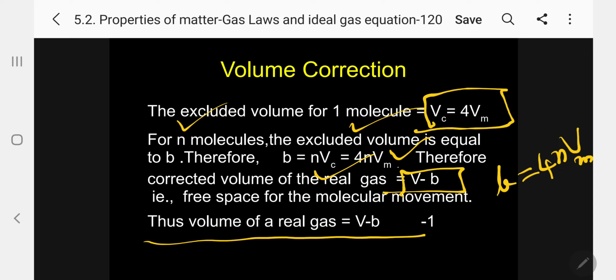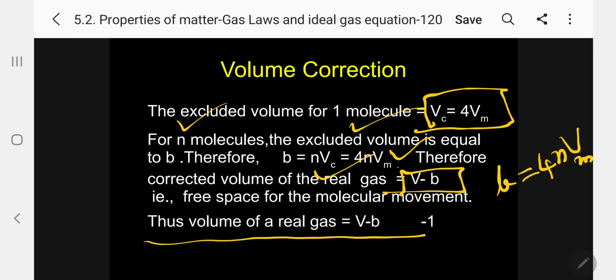Students, I hope you have a very clear idea. We have arrived at the excluded volume for 2 molecules, then for 1 molecule. For 1 molecule we have equated it to 4 times the actual volume of the molecule. So, we have an equation. Then for n molecules we have converted it to 4 pi Vm.